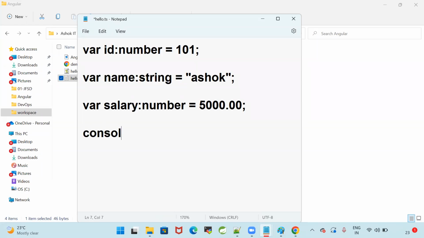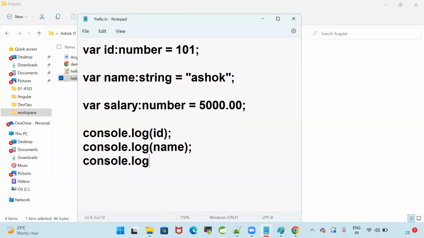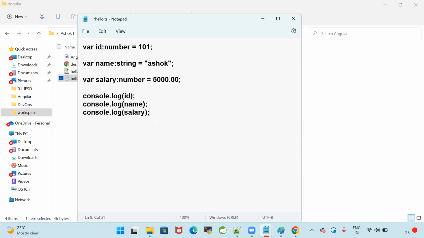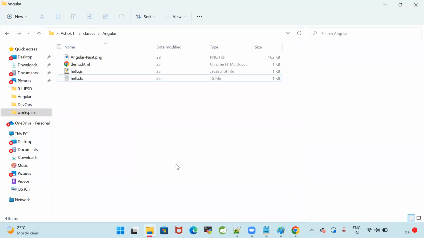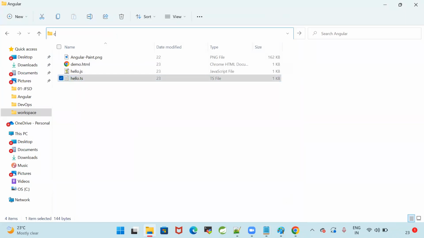Now I will use console.log of id, console.log of name, console.log of salary. Here I'm just declaring 3 variables and I'm printing the content of those variables in the console. My TypeScript file is modified.